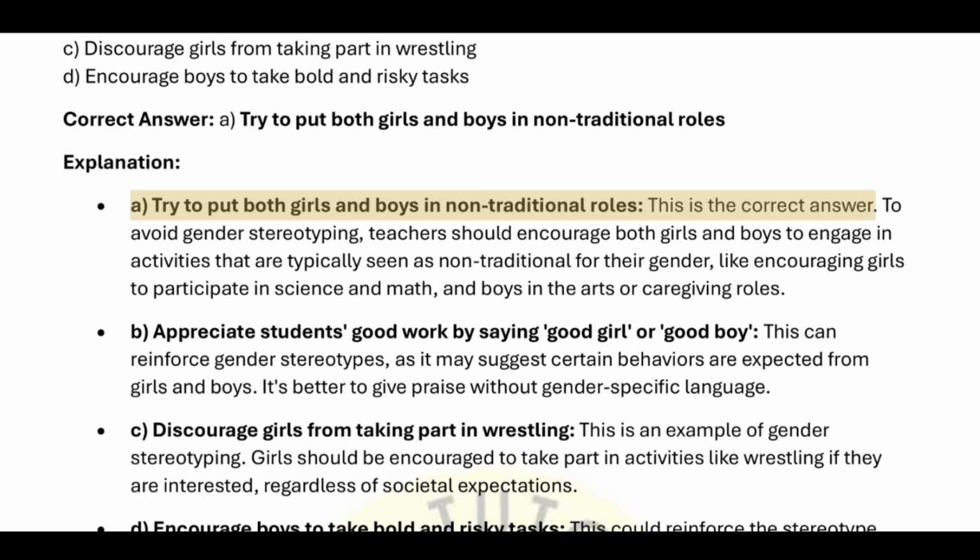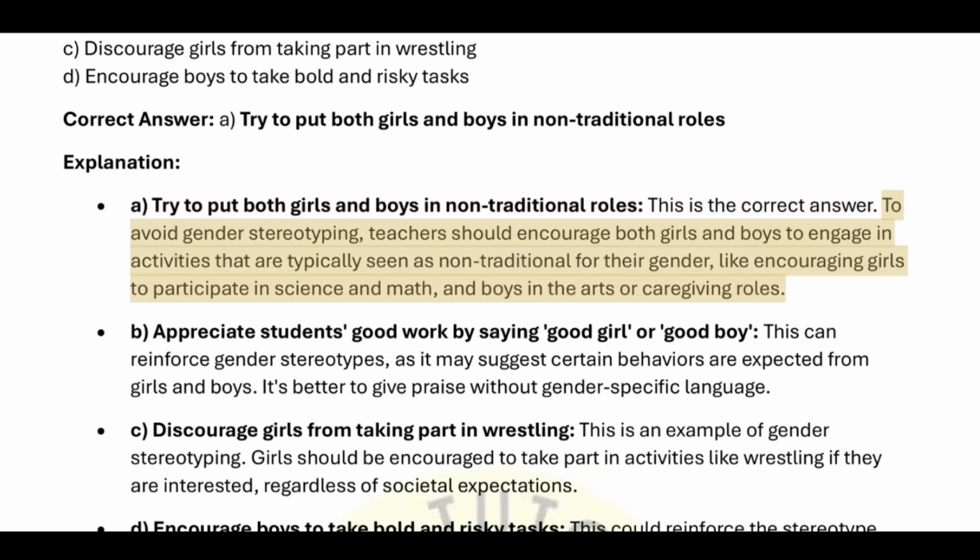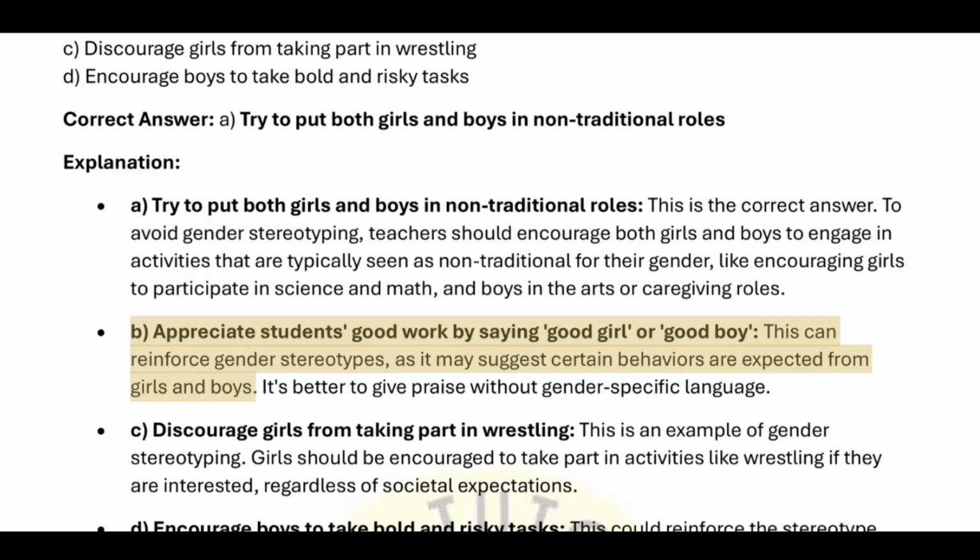Explanation. A. Try to put both girls and boys in non-traditional roles. This is the correct answer. To avoid gender stereotyping, teachers should encourage both girls and boys to engage in activities that are typically seen as non-traditional for their gender, like encouraging girls to participate in science and math, and boys in the arts or caregiving roles.